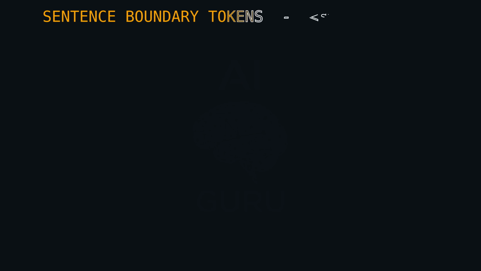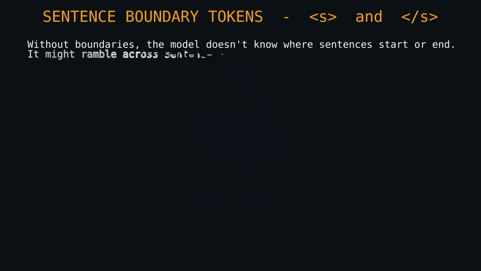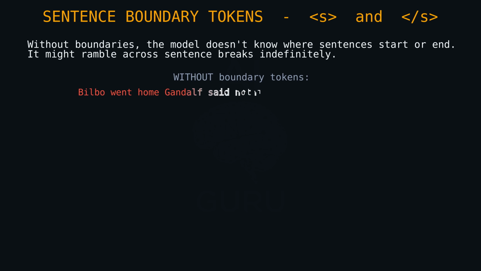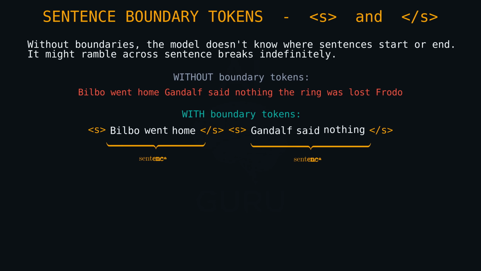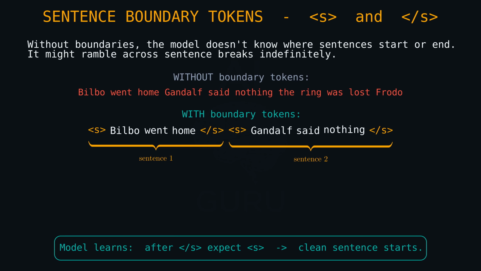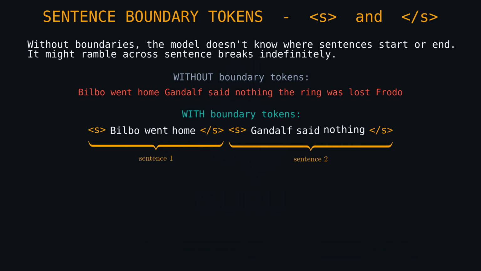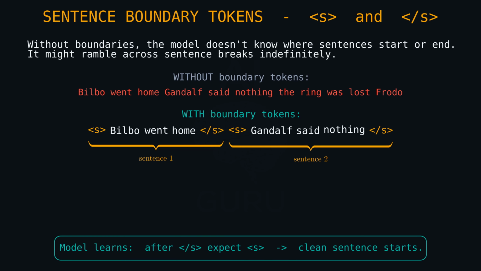They also mention adding explicit start-of-sentence and end-of-sentence tokens. The tags are usually an S inside angle brackets. That helps the model understand that sentences have boundaries, so it doesn't just ramble on forever. So we have a working model. It counts, it smooths, it generates semi-coherent Hobbit fanfiction, but we have to be real about its limits. This is not ChatGPT. This is not even close to modern standards.